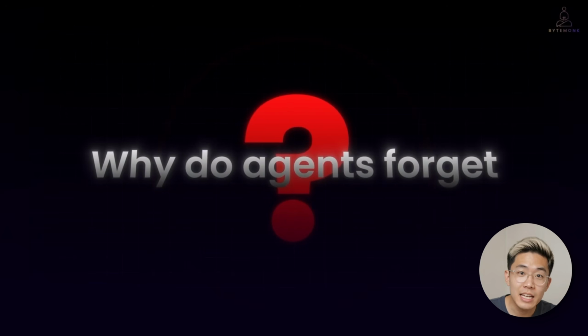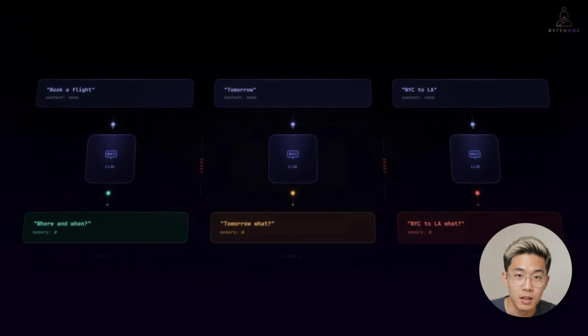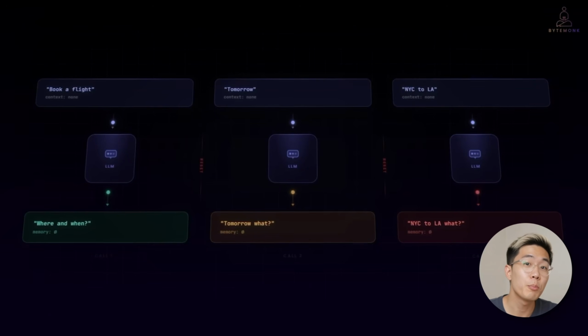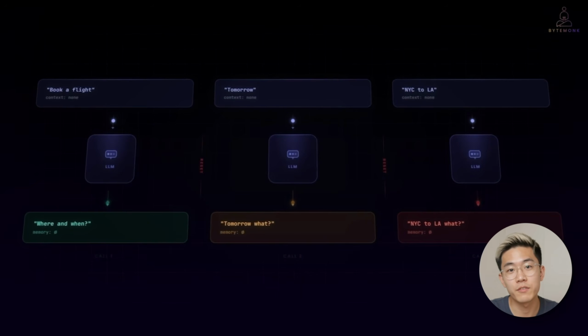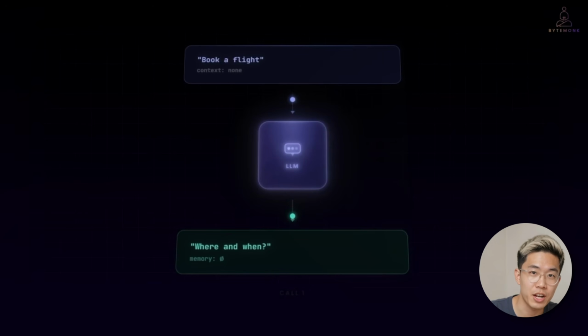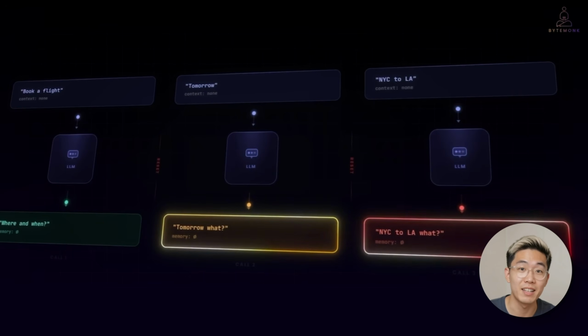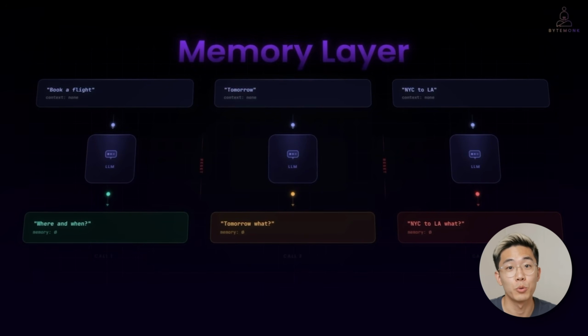Here's why. Each time you call an LLM, you send it a new prompt. There is no internal state or memory between calls. The model processes what you give it and responds. That's all. When a conversation ends and a new one begins, the agent starts completely fresh. It doesn't know what happened before unless you specifically tell it. LLMs are stateless by design. The problem isn't the model, it's what we build around it.